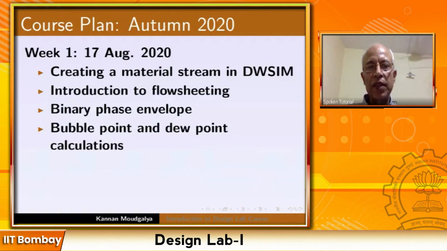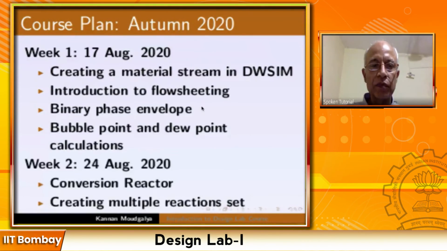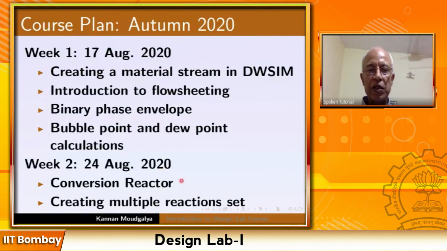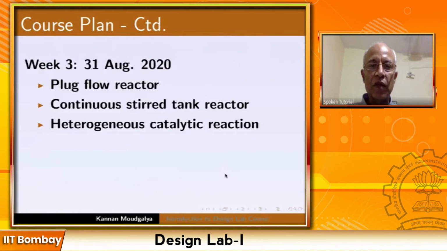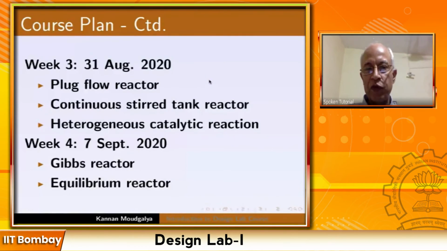But just see that this is week 1. These are the things that you have to do. Mainly, we are learning about thermodynamics. Week 2, conversion reactor, creating multiple reaction set. Week 3, more reactors. Week 4, Gibbs reactor and equilibrium reactor.